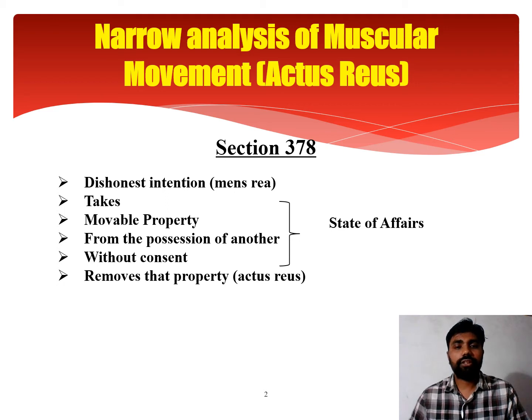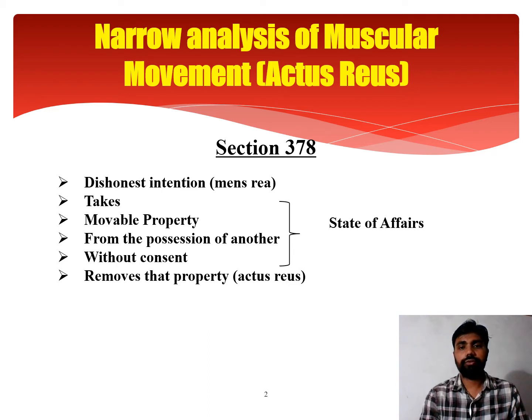So section 378 defines the offence of theft, and it includes the six ingredients. So all the 6 ingredients have to be proved by the prosecution beyond all reasonable doubt. If any ingredient has been left out, then the accused cannot be punished for the offence of theft. So here the other 4 ingredients are basically the state of affairs. For proving the offence of theft, the actus reus, the mens rea plus the state of affairs have to be proved by the prosecution.